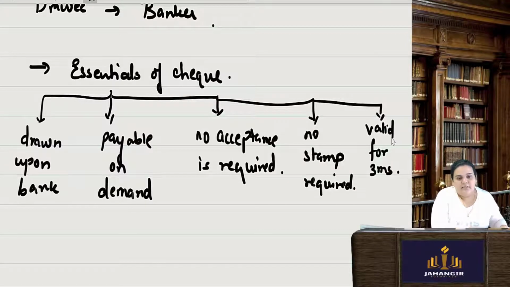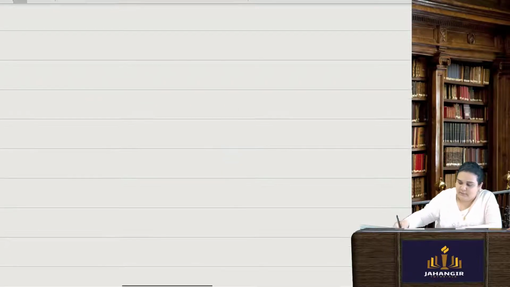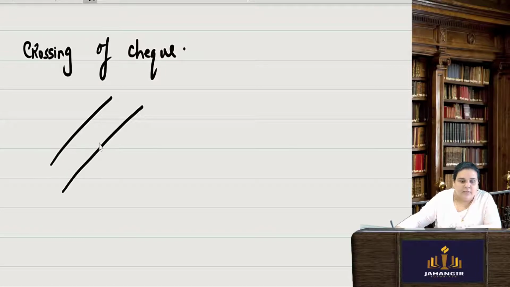Now generally whenever we come across a particular check, we see that the check is crossed. So crossing of a check, now what is crossing? Basically we draw 2 parallel lines. Here we write account payee only. So this is crossing of a check.